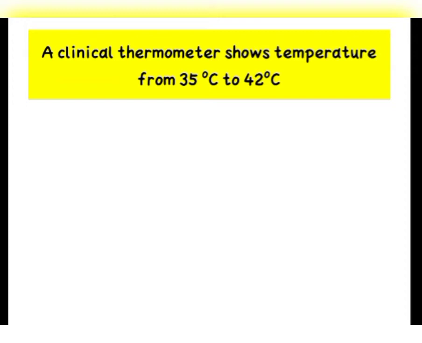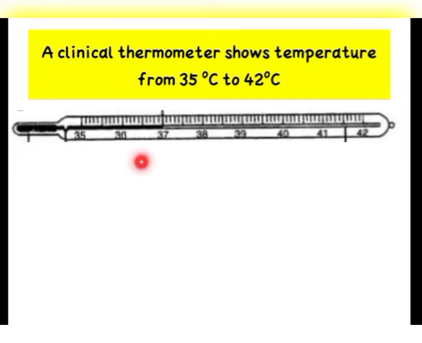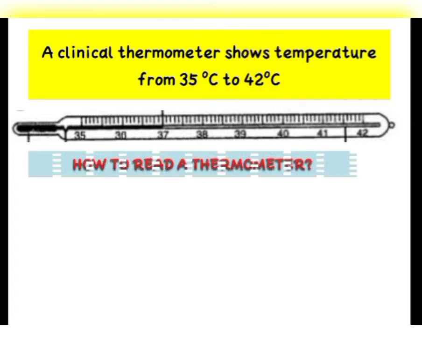This we will discuss in the later part of our class. Okay? So here you can see the diagram of a clinical thermometer. It starts from 35 and it ends at 42 degree Celsius. Now, how to read a thermometer?